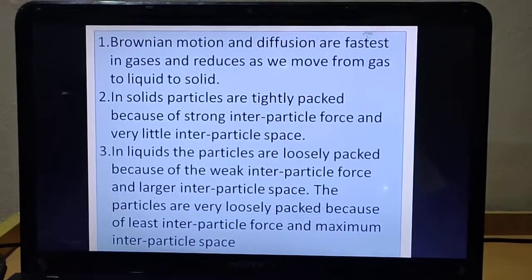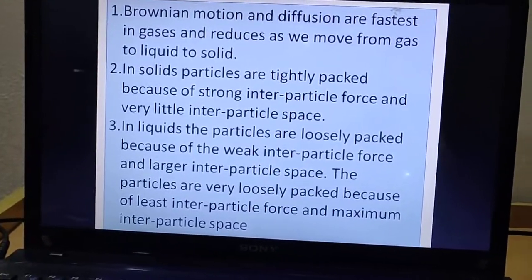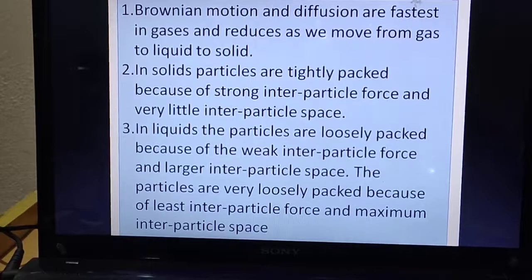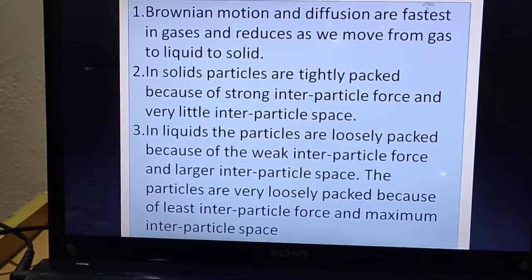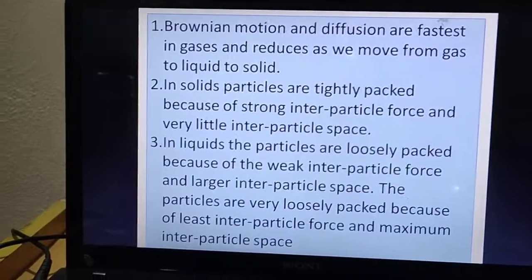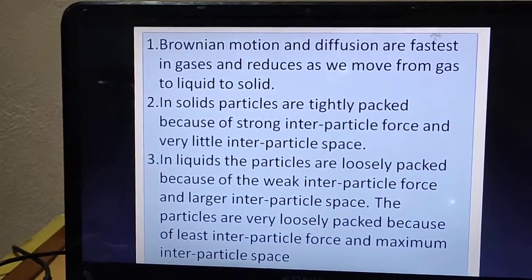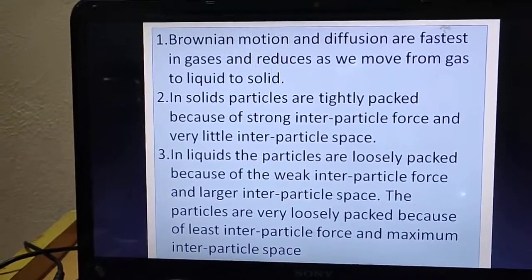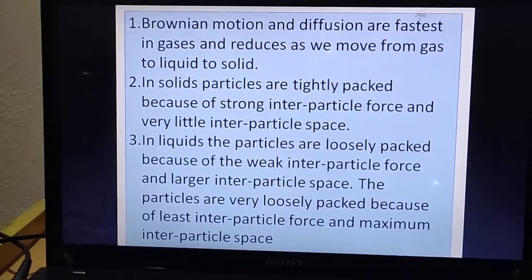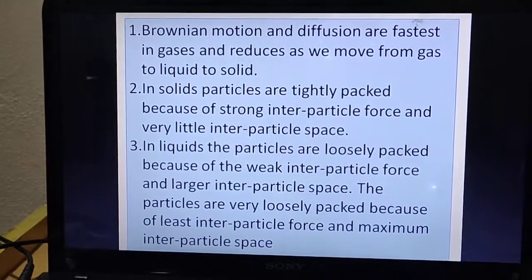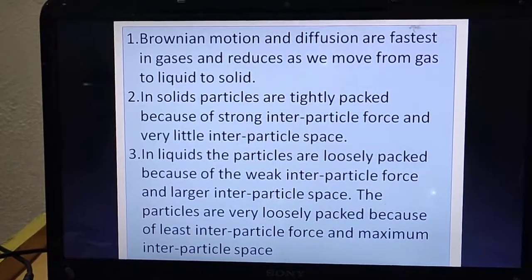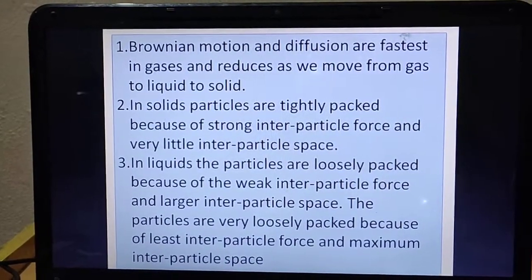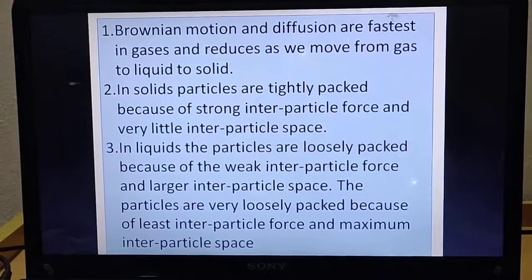The second point is, in solids particles are tightly packed. And why are they tightly packed? Because of strong interparticle force and very little interparticle space. Means if you see a solid right now, your laptop or mobile, if you try to press it, squeeze it, has it changed shape? No. Why? Because all the atoms or particles present in them are very strongly and tightly packed with one another, not leaving even a little amount of interparticle space. That's why you can't change the shape of a solid just by applying a little amount of pressure.